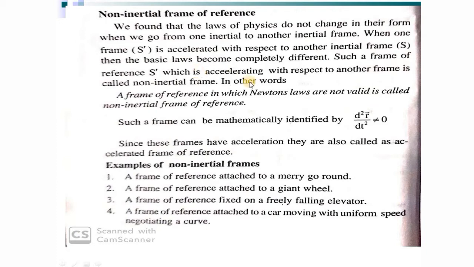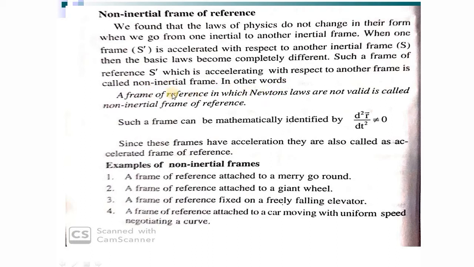Rotational motion means the velocity vector changes its direction continuously. So all rotating frames are accelerated frames. Keep in mind, all rotating frames are accelerated frames because the direction of the velocity vector changes continuously. Such a frame of reference which is accelerating with respect to another frame is called a non-inertial frame.